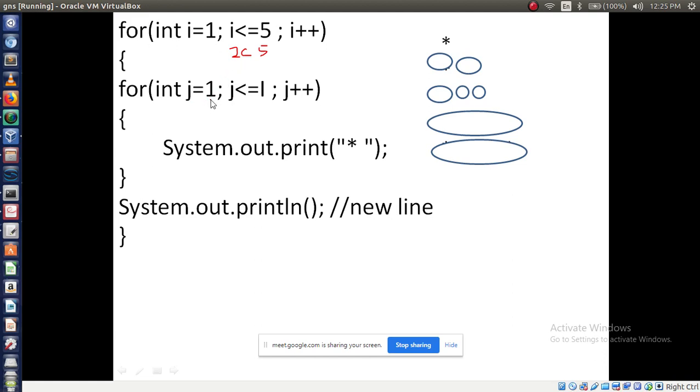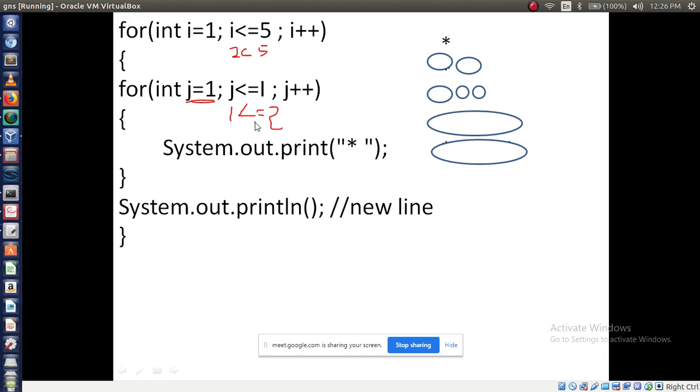Now J value is how much now? I have written here J value 1. So 1. Only I will increment. Listen, in nested for loop I will increment. Whatever J value is there, it will start from beginning only. Remember this. So now J value is 1. So less than or equal to I value is how much? 2. I value is 2.